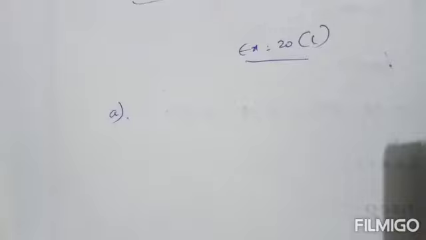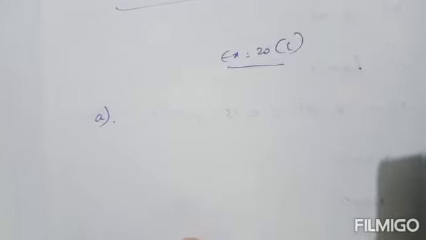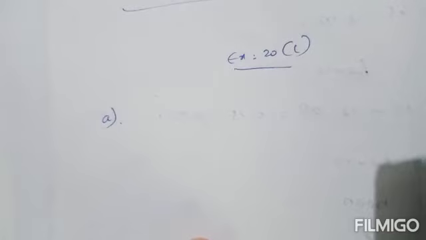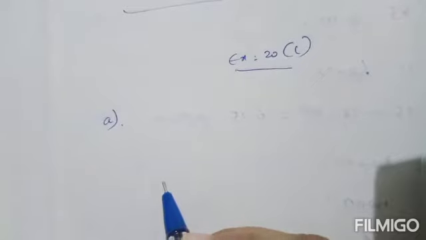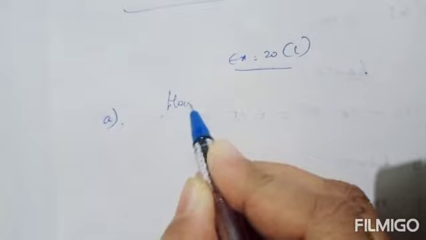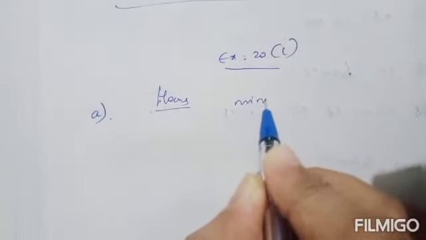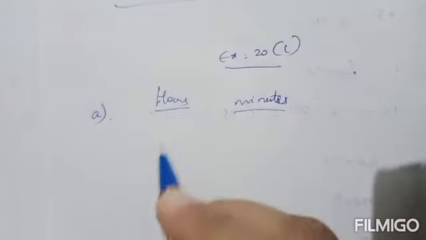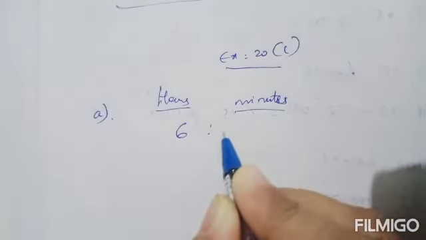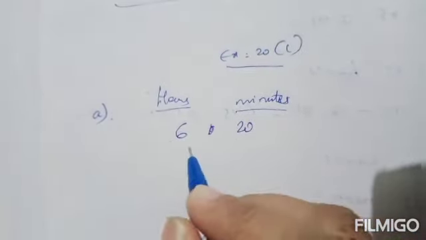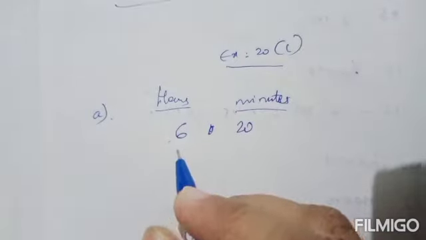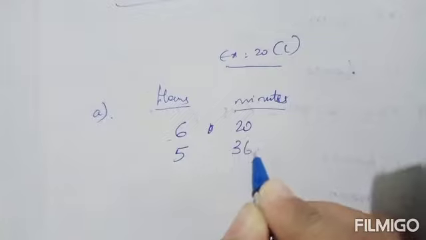Okay. Next topic, addition and subtraction of time. So next exercise 20C. In that first question, add A, 6 hours 20 minutes and 5 hours 36 minutes. So first you have to arrange the given time in columns. Hours you can write in one column, minutes you can write in the second column. So 6 hours, you can write it like this, 6:20. Next, it is 5 hours 36 minutes. So you can write 5 here and 36 here.